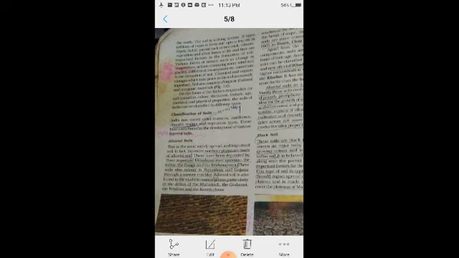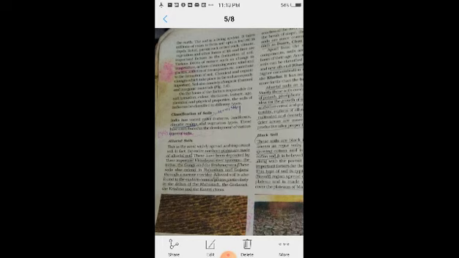So on the basis of the factors responsible for soil formation, color, thickness, texture, age, chemical and physical properties, the soil of India can be classified into different types.